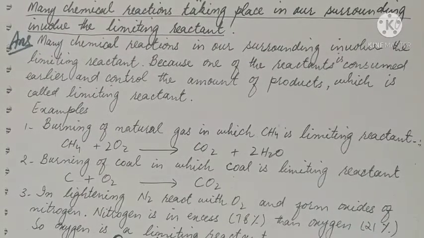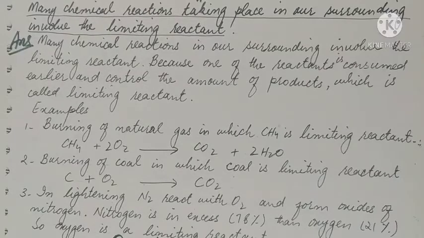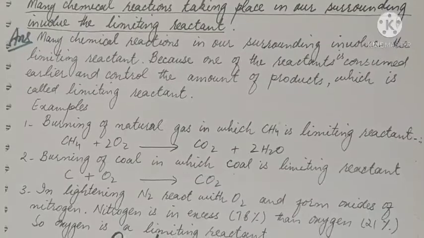Many chemical reactions taking place in our surroundings involve the limiting reactant, because one of the reactants is consumed earlier and controls the amount of products, which is called the limiting reactant. Examples: burning of natural gas, in which methane is the limiting reactant, CH4 plus 2O2 gives CO2 plus 2H2O. Then burning of coal, in which coal is the limiting reactant, C plus O2 gives CO2.